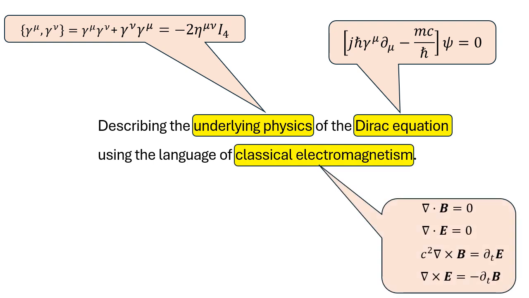The core of this study is about constructing new gamma matrices that not only generate Clifford algebra, but also align with Maxwell's equations. And it is much more profound than it may sound.